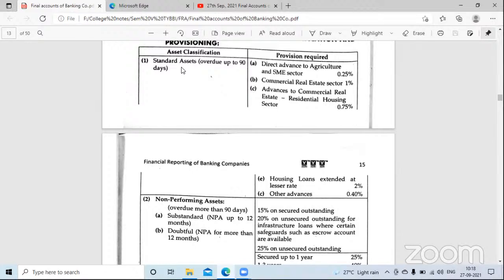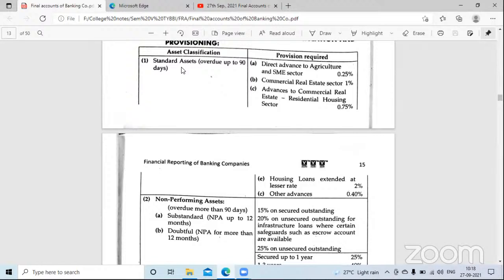Standard means it is still not converted into a non-performing asset. Standard means still not regarded as non-performing assets. Non-performing and performing: performing means income is being generated on time. The customer is paying me interest and installments of principal on time. So it is known as a standard asset.